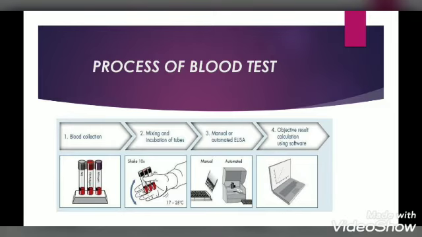Process of blood test. First, we have to collect blood sample in a tube. Second, then the tube is mixed and incubated. Third, manually or automatically perform the test. And final, then we have to do result calculation in the software.